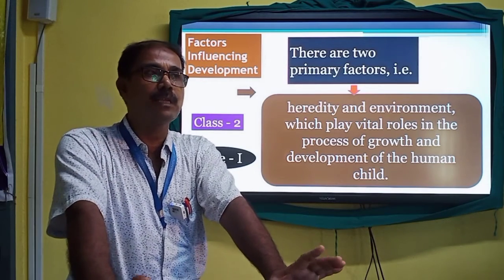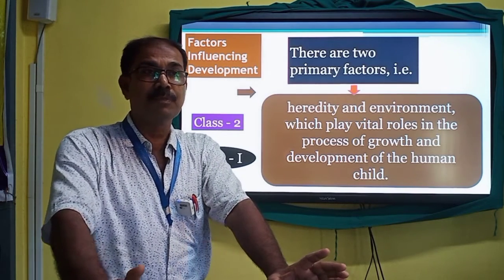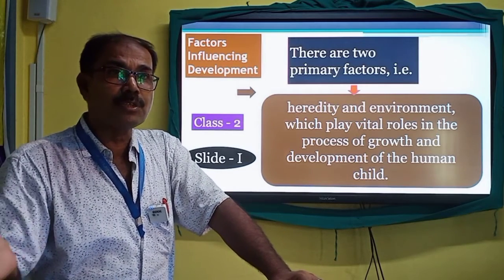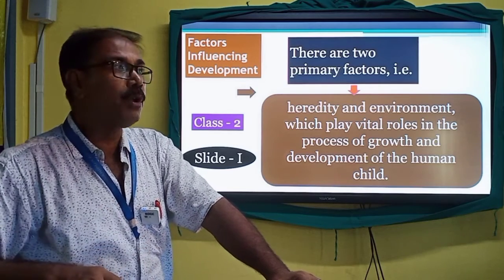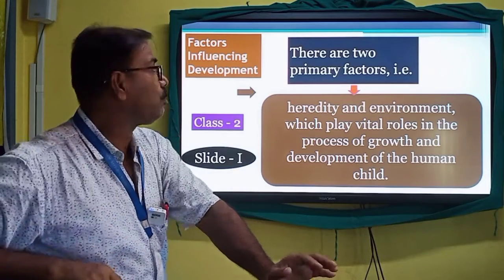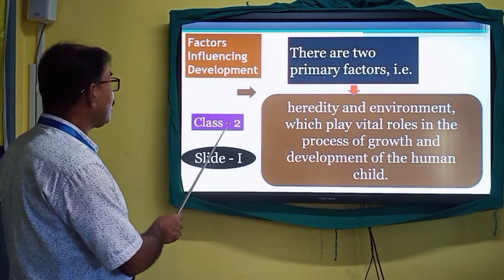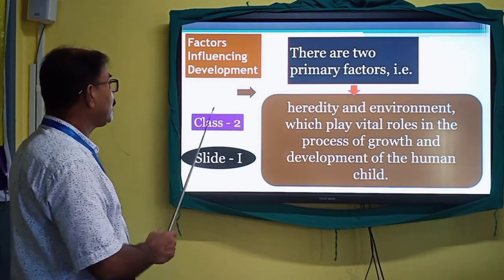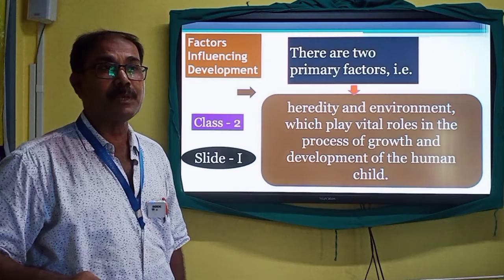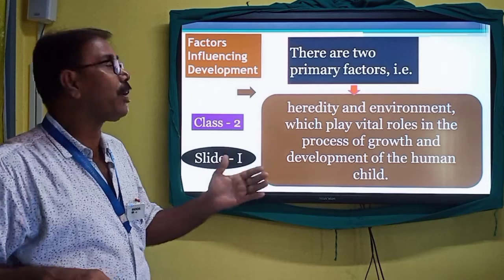Also, we found that we can see growth, but we can never see development. Development is to be felt, because development is associated with the process of psychological transformation or inner changes of human personality. We discussed this in class number 1, and this is class number 2 on this unit, and we are to discuss today those factors which specifically influence the process of development of a human child.